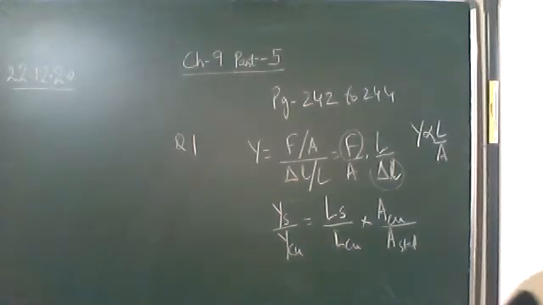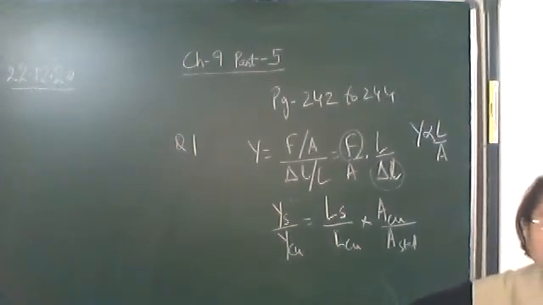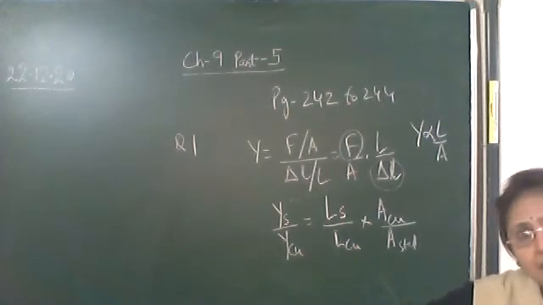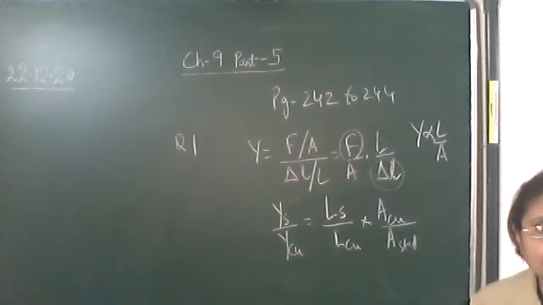Figure 9.11 shows the stress strain curve for a given material. What are the Young's modulus and approximate yield strength for the material? Now here you can see that the graph is between stress and strain. Stress is given along the y-axis, strain is given along the x-axis.